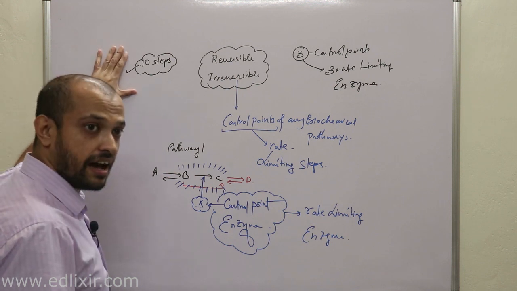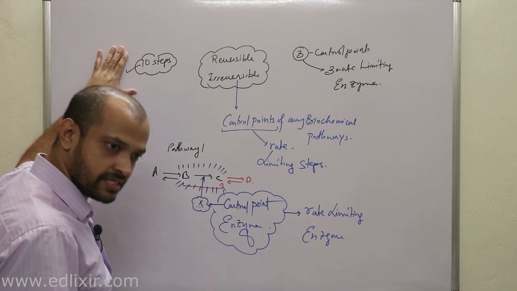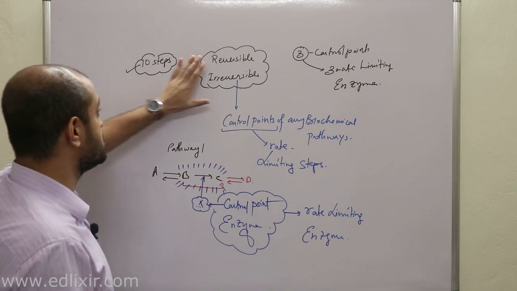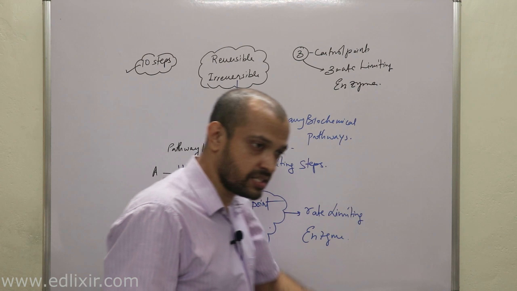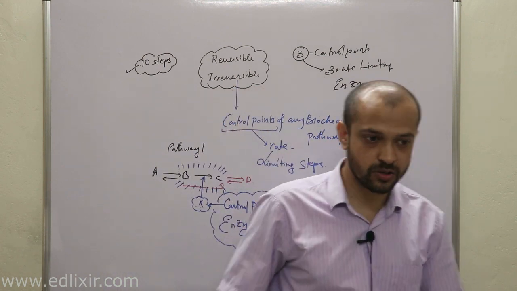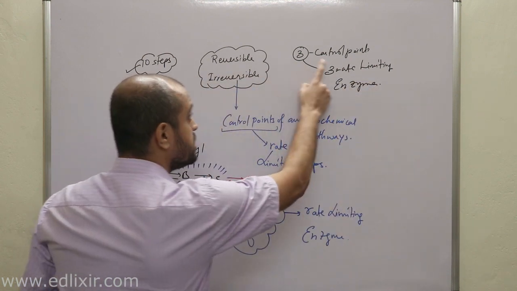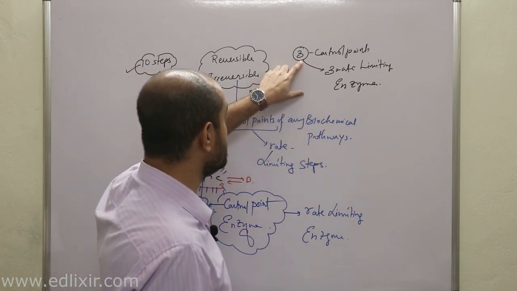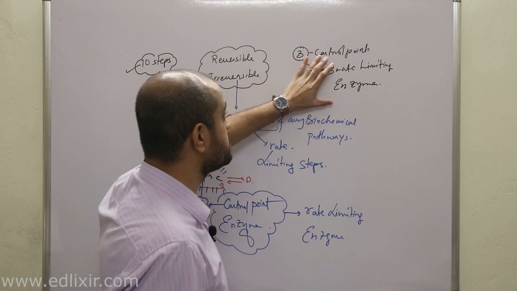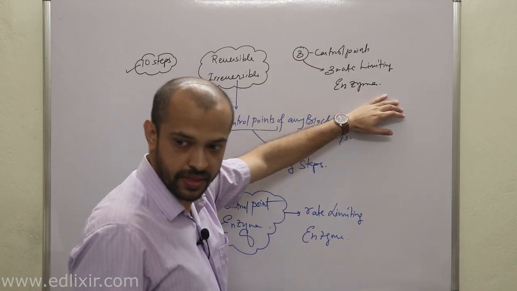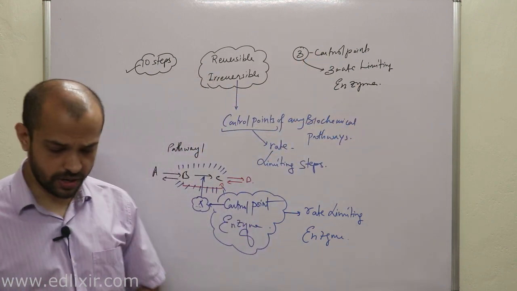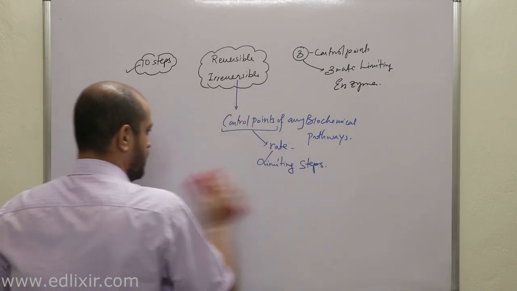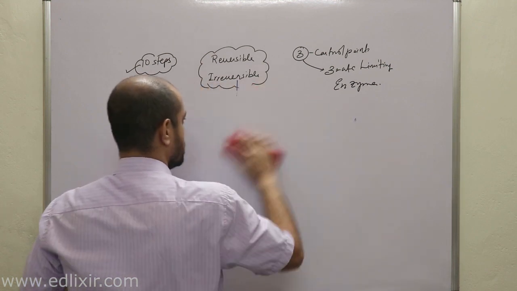they are having 10 enzymatic steps. Second, they have both irreversible and reversible steps. That means they have both control valves as well as normal reactions, and they have 3 control points. That means they have 3 rate limiting pathways, and in those pathways there are actually 3 rate limiting enzymes which we will be studying. Clear? Okay, so let's jump over to the first reaction of the biochemical pathway of glycolysis.